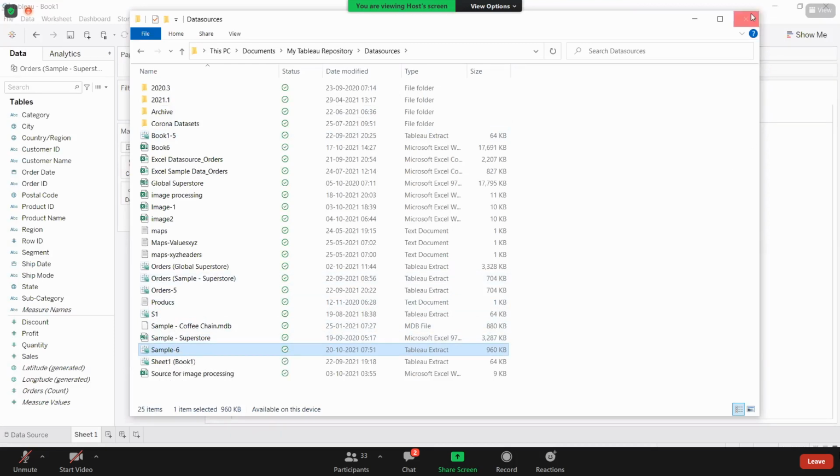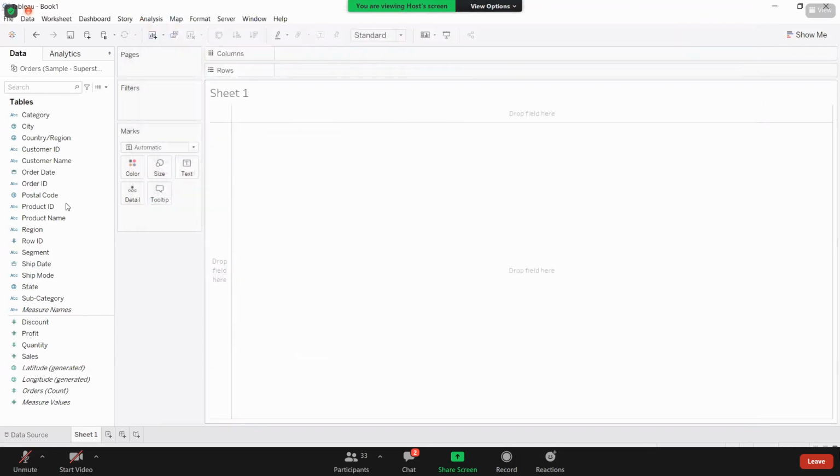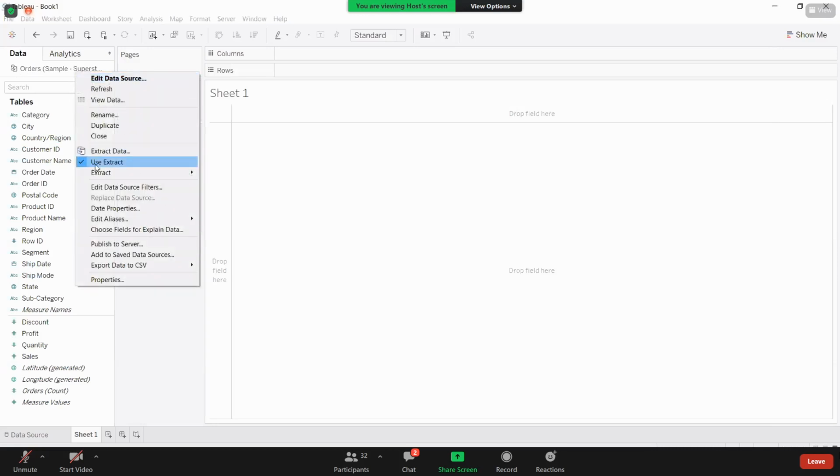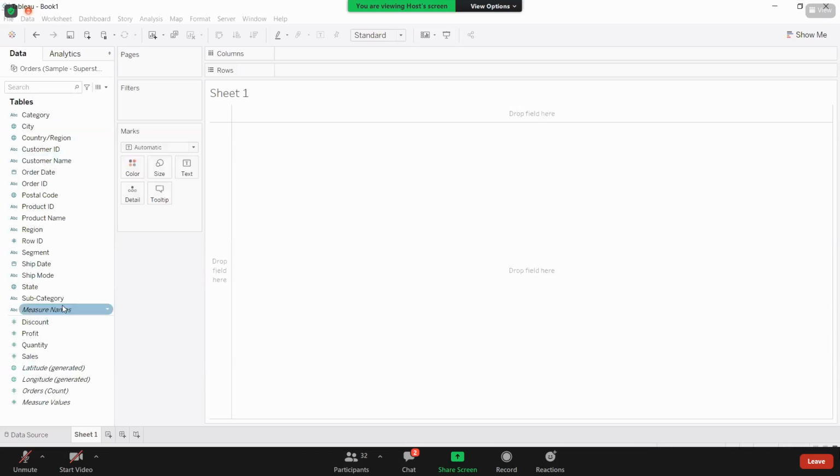Now see here, once it is creating the extract, when we were in live connection, you used to get a single cylinder symbol here. Now the symbol has changed to two cylindrical symbols. Here you are able to see this, right? Even that extracted data, what you have extracted here, it automatically uses that extract. Now I want to show you how that extract changes.